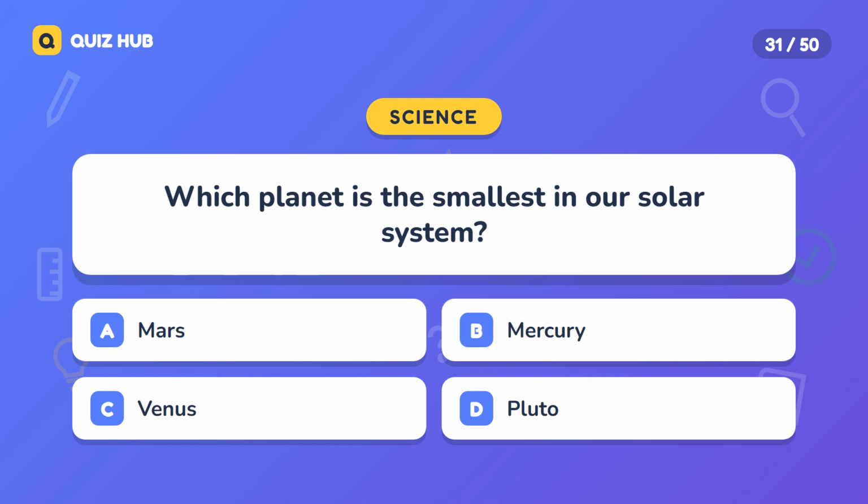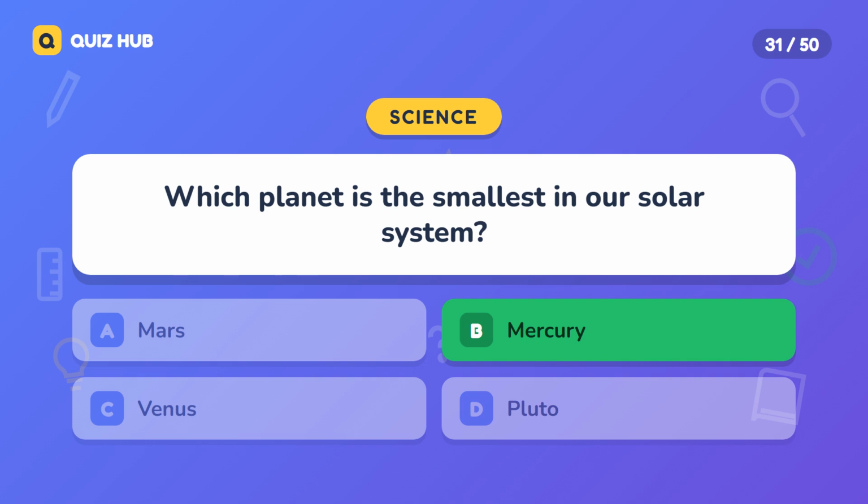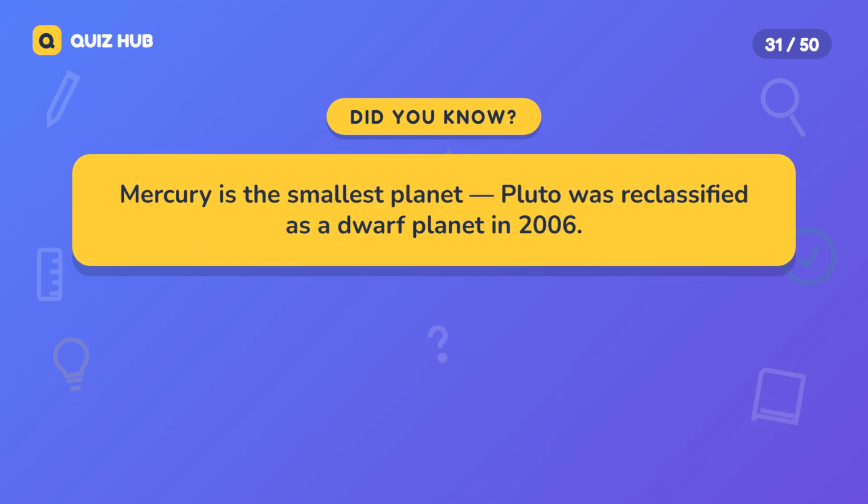Question 31. Which planet is the smallest in our solar system? A. Mars. B. Mercury. C. Venus. D. Pluto. The correct answer is Mercury. Mercury is the smallest planet. Pluto was reclassified as a dwarf planet in 2006.